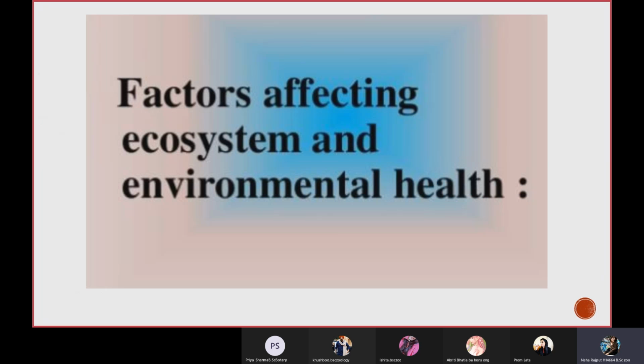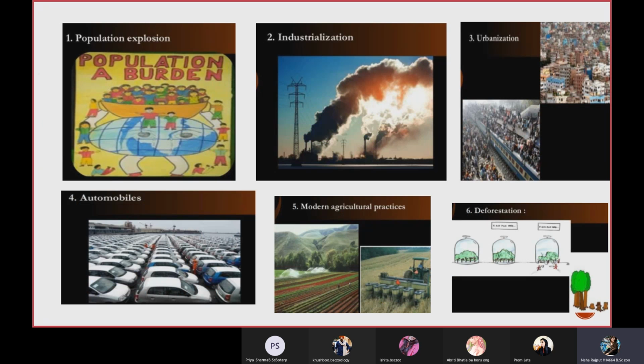Now, factors affecting ecosystem and environmental health. First is population explosion, because every ecosystem has its carrying capacity, and if we have crossed that carrying capacity, there will be population explosion. Resources would be limited, competition would be more, and this would result in massive extinction.